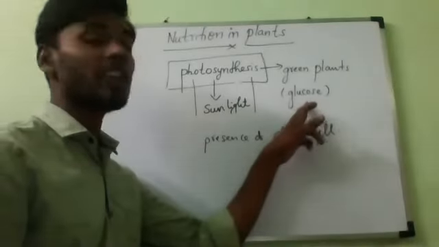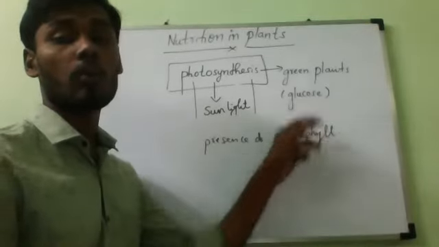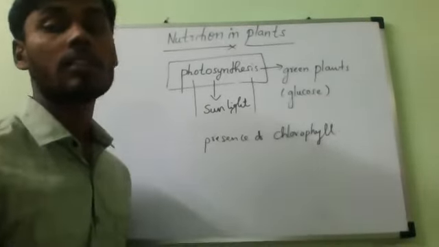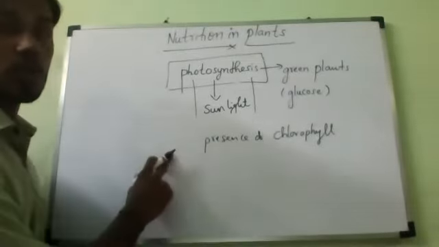So during this photosynthesis, basically the use of photosynthesis is manufacturing or building the food, but along with that we get one more product called oxygen. So oxygen gas is also released during photosynthesis.